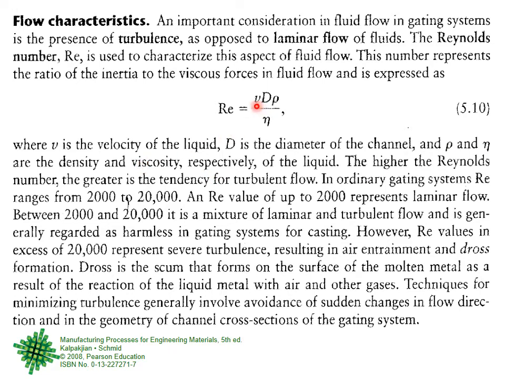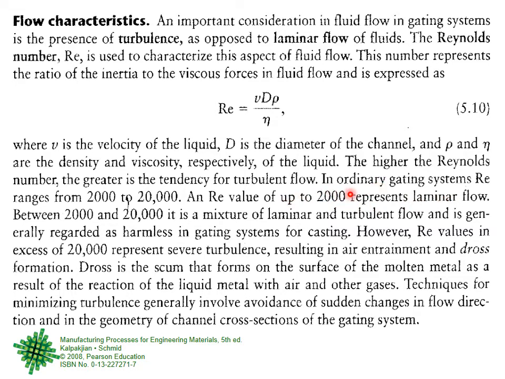So at which velocity it is flowing, what is the diameter of the pipe or channel through which it is flowing, what is the density, what is the viscosity of the liquid. If you know these things, then you can find the Reynolds number. You can read through all of this, but the general thing is that Reynolds number in gating systems and so on varies from about 2000 to 20,000. Anything less than 2000 represents laminar flow.